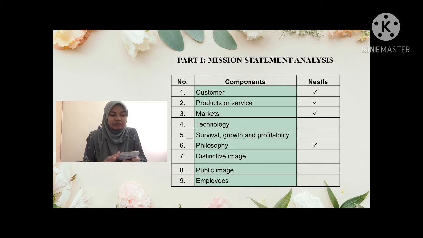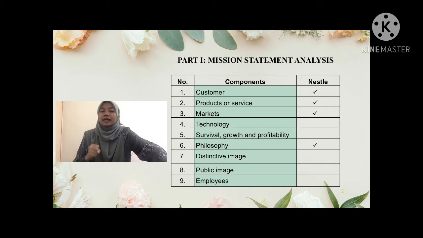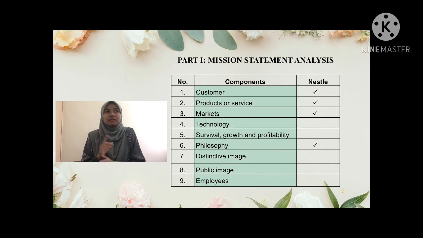I can read the vision of the company Nestle: to be a leading competitive nutrition, health, and wellness company delivering improved shareholder value by being a preferred corporate citizen, preferred employer, preferred supplier, selling preferred products. From this vision, I can analyze that Nestle has a good vision statement. However, in the mission statement, Nestle does not fulfill the 9 components and the 9 characteristics of a mission statement.